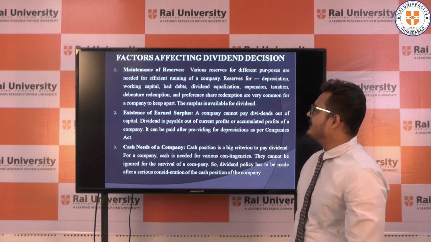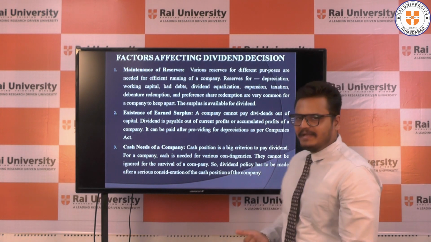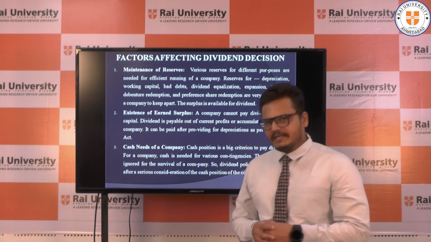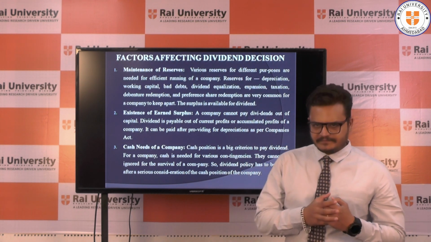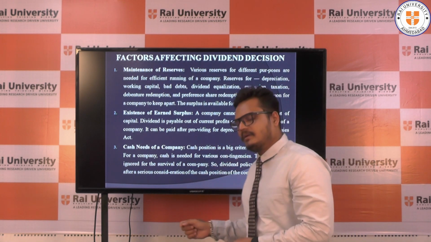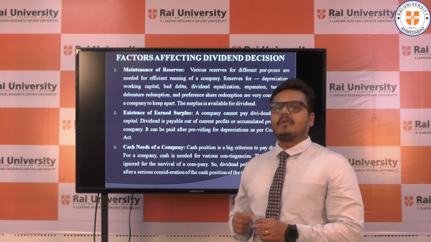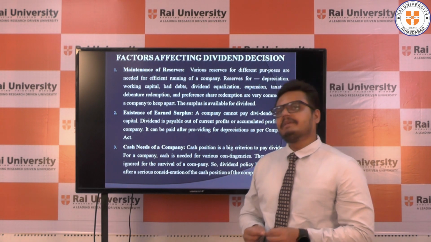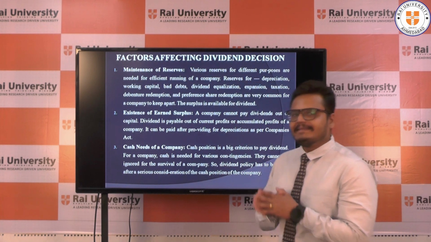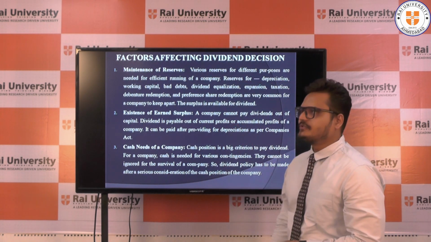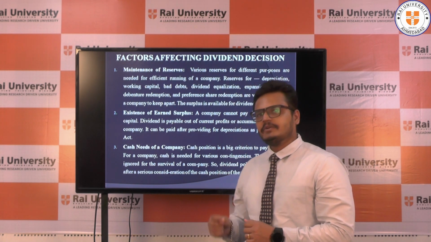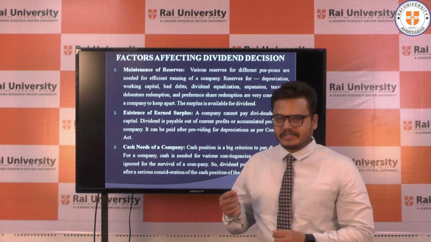Second, existence of earned surplus. A company cannot pay dividend from the capital. A company only issues dividend on the profitability which the company earned during the year. So dividend cannot be paid on the capital. Dividend is always paid on the profit. If the company has profitability in the current year or accumulated profit in the business, then and only then is the company supposed to issue the dividend to the shareholders. There is no compulsion for companies to issue dividend to equity shareholders.